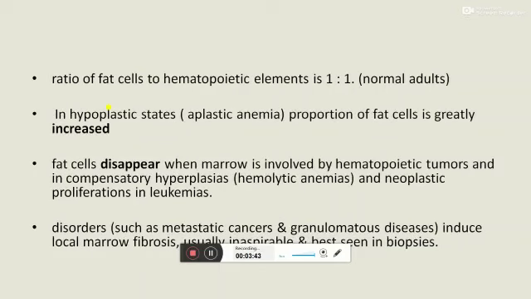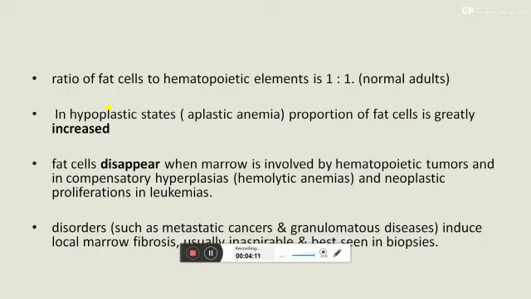In normal bone marrow, the ratio of fat cells to hematopoietic elements should be 1:1 in normal adults. When there is aplastic anemia or a hypoplastic state, fat cells are increased in number and normal hematopoietic elements are reduced in number, so the marrow is called hypoplastic bone marrow.